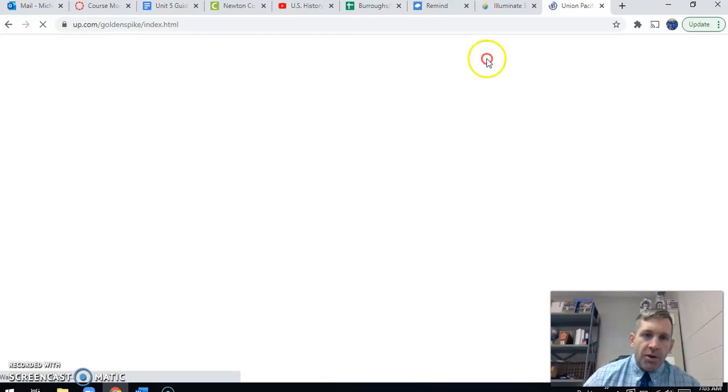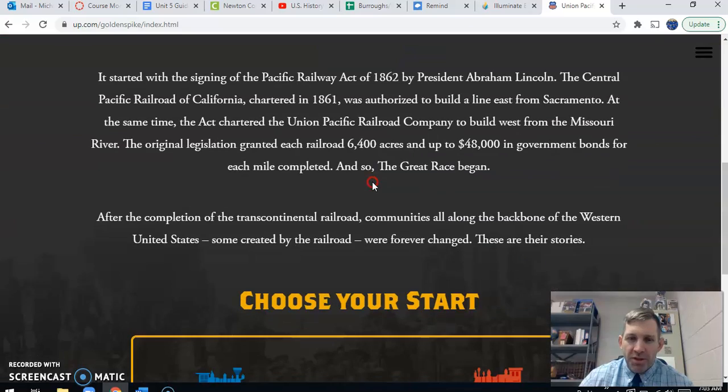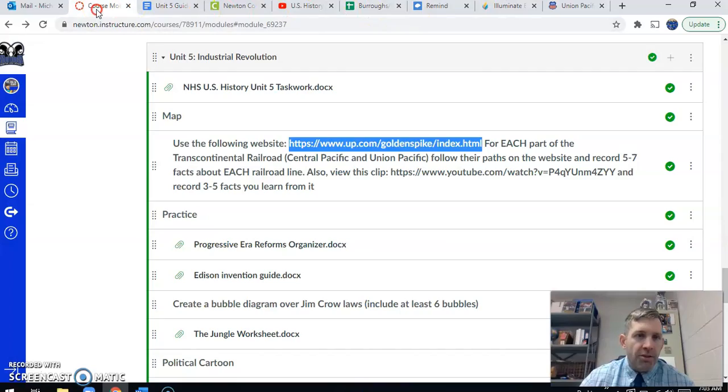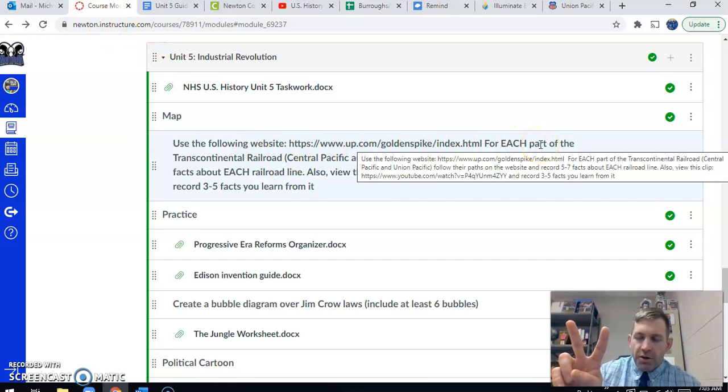So the first website that you're going to pull up is a website about the Transcontinental Railroad and Promontory Point, and again, we'll talk about these things during class briefly before we send you to explore. Let me go back to your module so you can see the instructions. There are 2 parts to the Transcontinental Railroad.